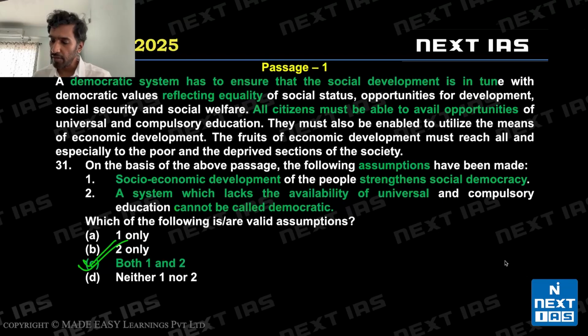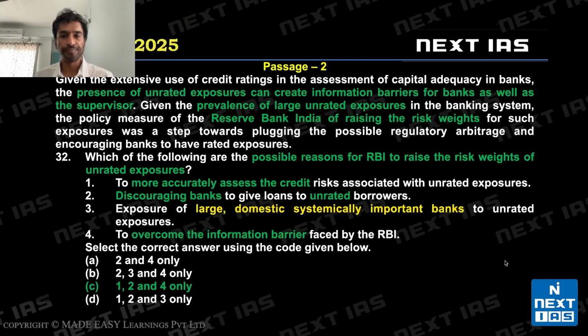Again, you can say "can still be called democratic". If instead of "cannot", you make it "can still be called democratic", the passage itself becomes wrong. So we can try this negation test with assumptions and it makes our answer that much more accurate. So that's why I feel generally crux, main point, and assumption questions can be our strength. Summary questions also, depending on students.